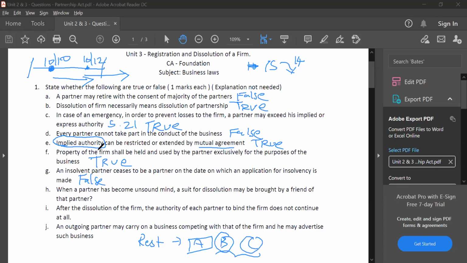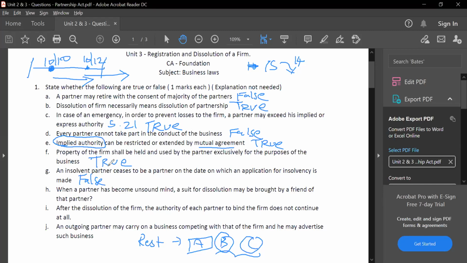Next. When a partner has become of unsound mind, a suit for dissolution may be brought by a friend of that partner. Answer? I'm not sure, sir.